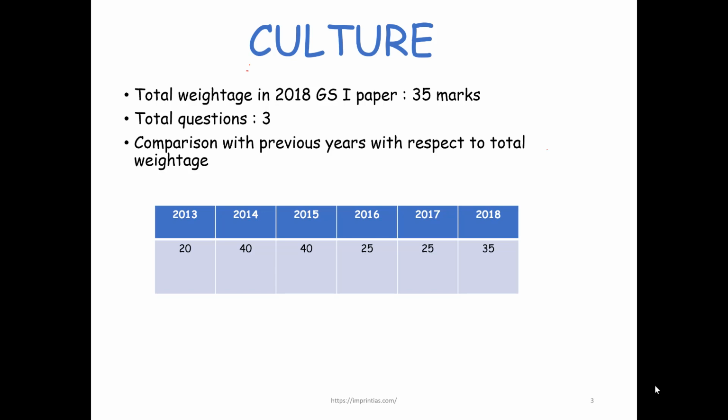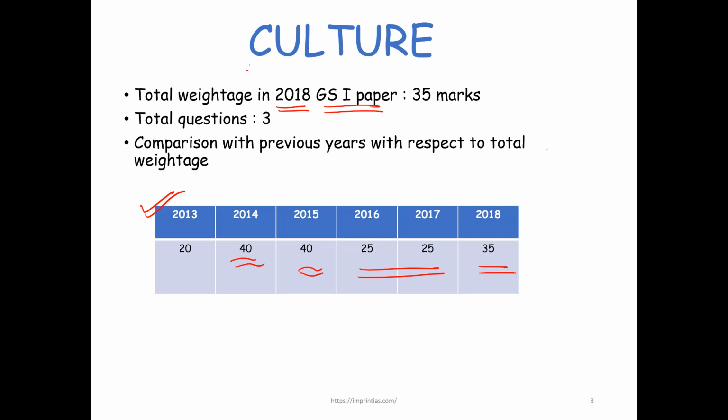The total weightage for the GS1 paper in 2018 was 35 marks for culture. Just to have an idea about how the previous year comparisons have been: in 2013, two questions were asked. In 2014, it was asked for 40 marks, then 2015 at 40 marks again. The last 2 years it was asked for 25 marks, and 35 marks again this year. So they have increased the weightage of culture this year.